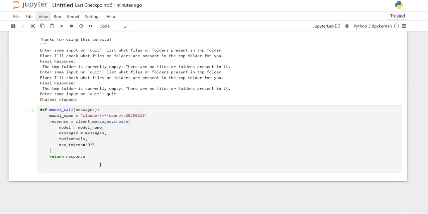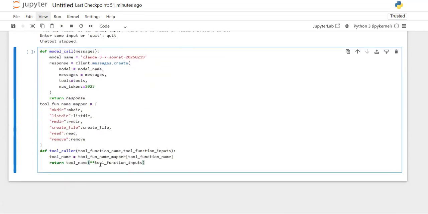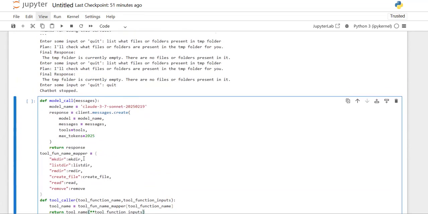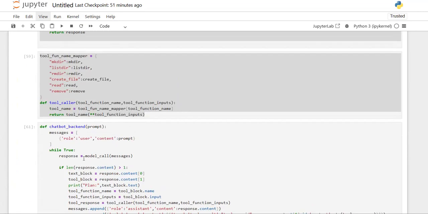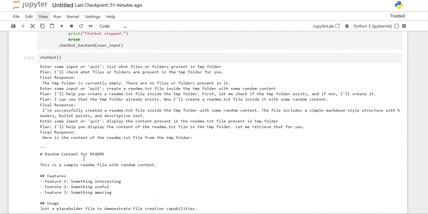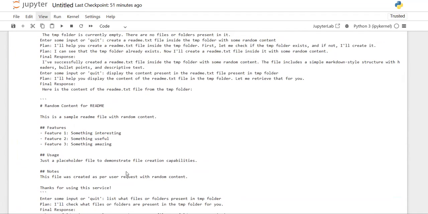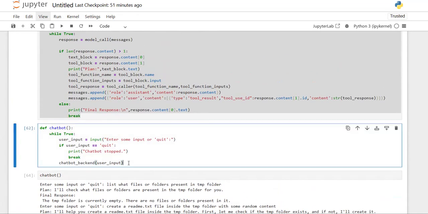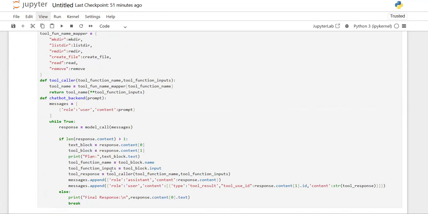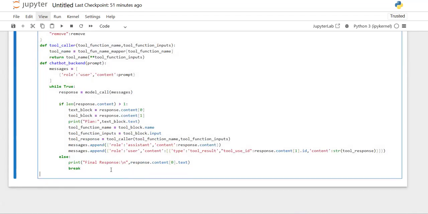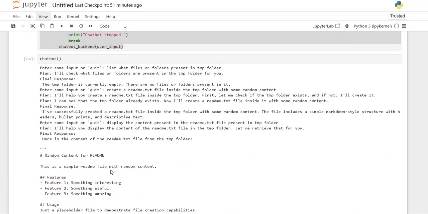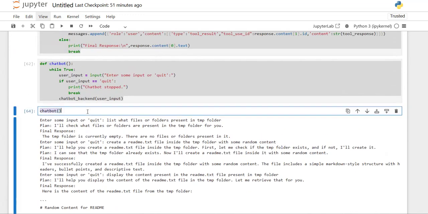We need to take these tool mappers as well as the tool callers and this chatbot backend and the chatbot and the chatbot calling.